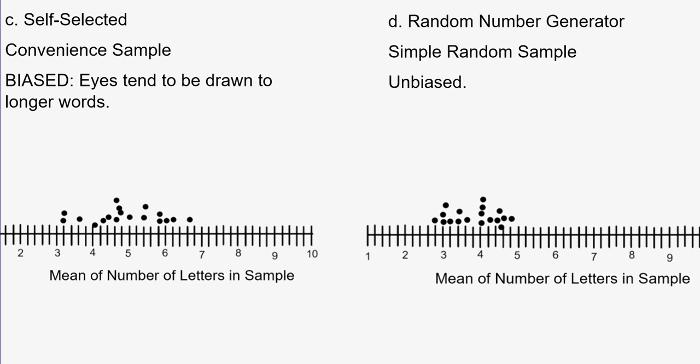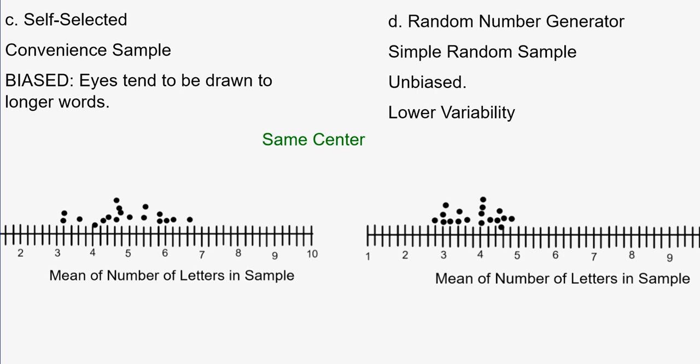As we continue to compare, we can see that there was lower variability with a random number generated sample versus our self-selection. However, there seems to be the same center trending with both of these selections. And that center right now appears to be someplace between 3 and 4. We just don't know exactly where that is yet. We could calculate that by taking the mean of all the words in the song. But as for now, we'll say it's between 3 and 4.